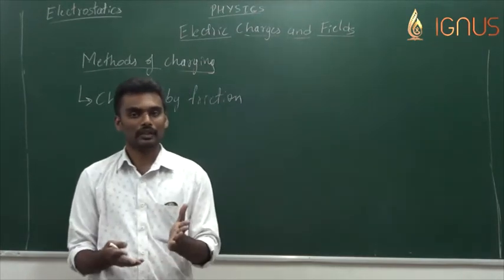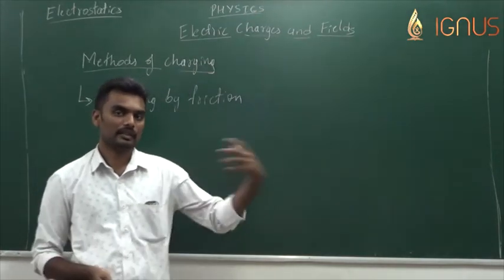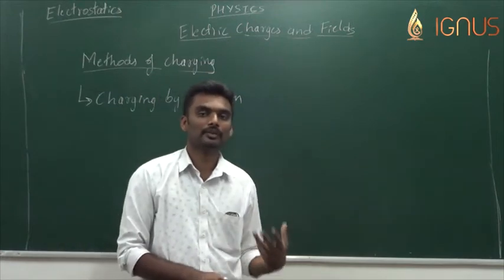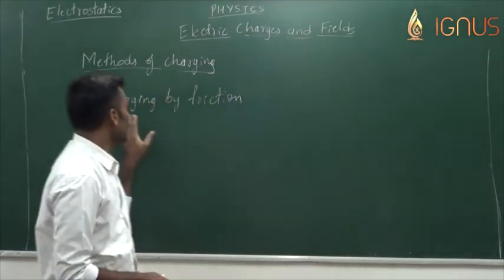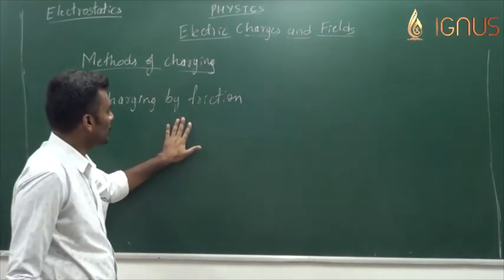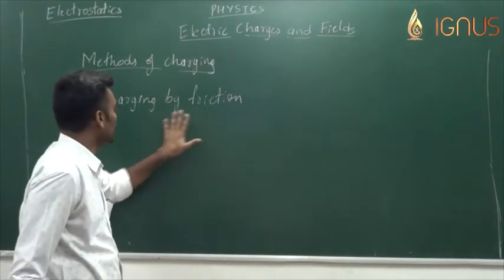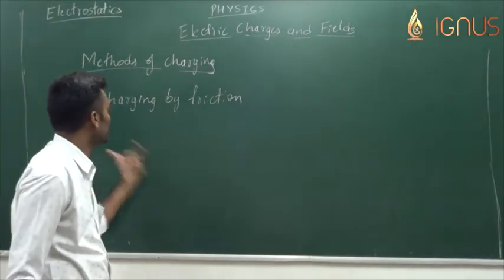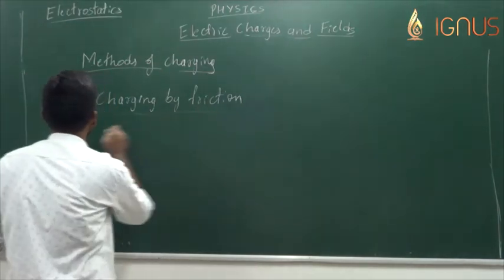The body which loses the electron becomes positively charged, and the body which gains the electron becomes negatively charged. That phenomenon is called charging by friction. Since we have discussed the same phenomenon till now, I am not going deep into it. We have discussed it in detail as of now.